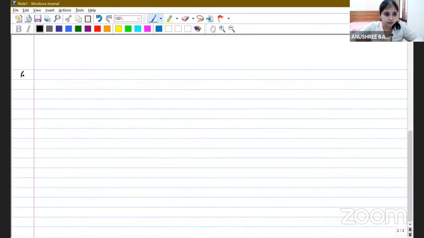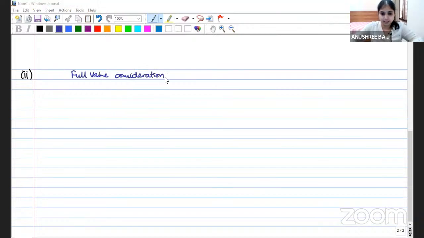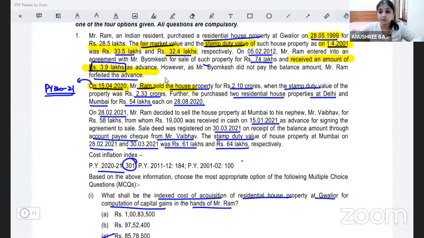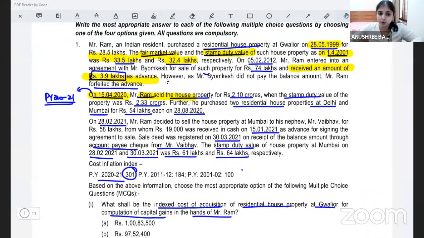Answer to subdivision 2, we have to find capital gains. How do we find capital gains? We generally start with the full value consideration, right? Now, what is the full value consideration? For what price, for what amount is he selling the property? Mr. Ram sold the house property for 2 crore 10 lakhs, 2.10 crores, when the stamp duty value was 2.33 crores.